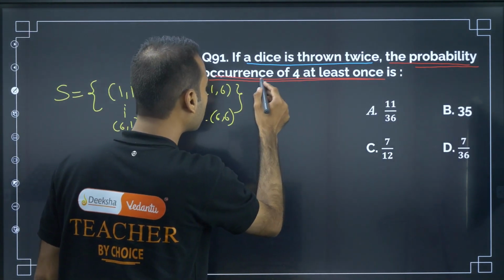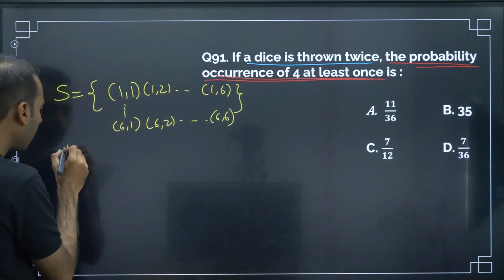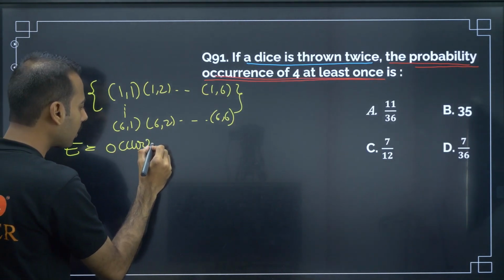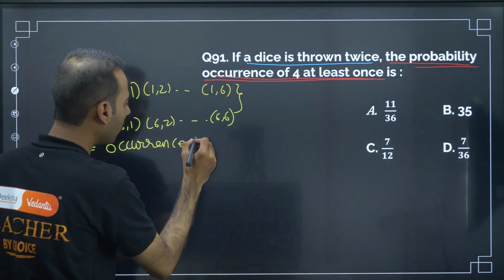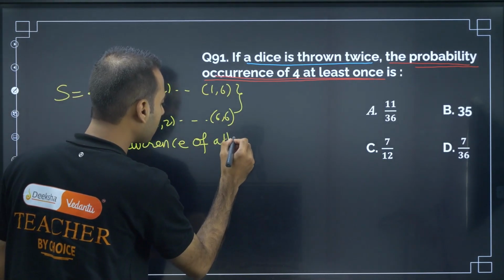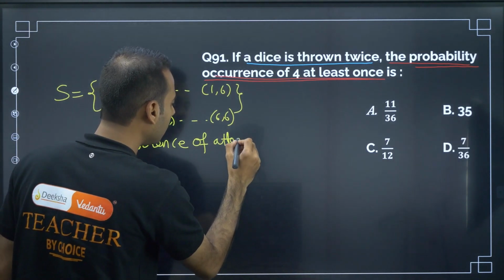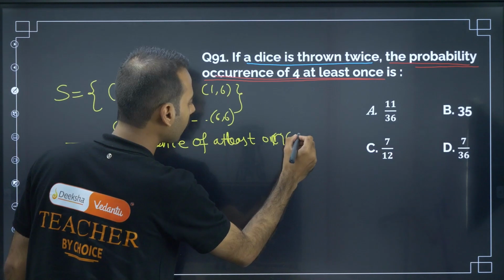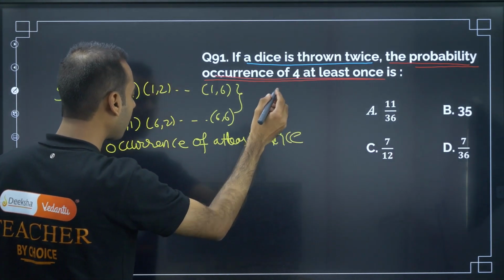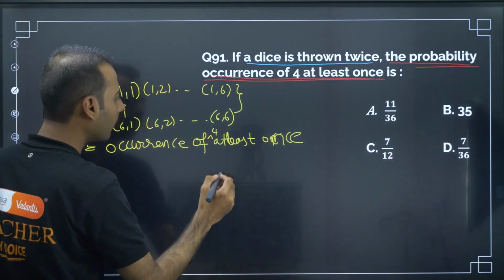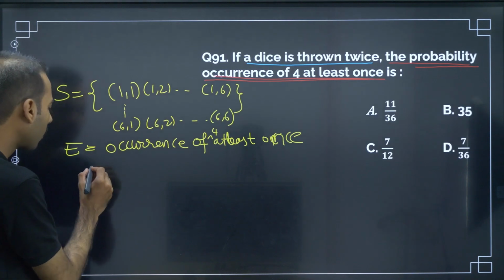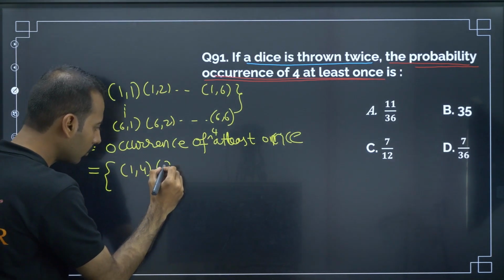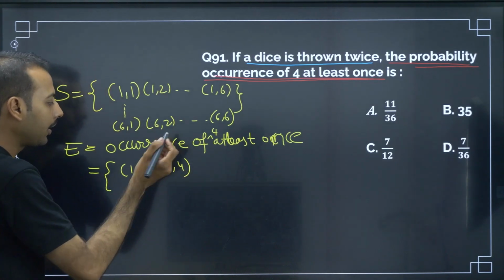Now the occurrence of 4 at least once. So let E be the event of occurrence of 4 at least once. What is occurring? The probability of occurrence of 4 at least once means what? 1 4, 2 4, 4 should occur at least once.